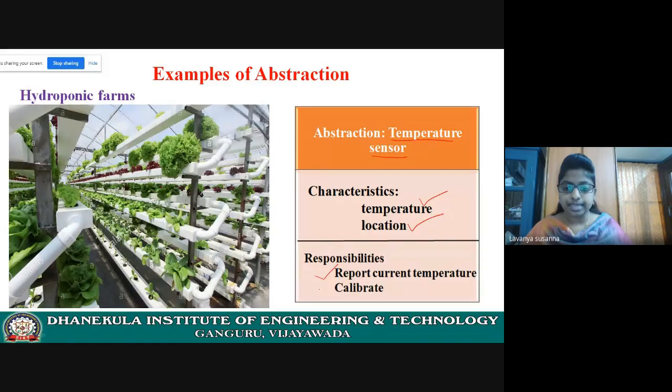The next responsibility is calibrate. Calibrate means adjust. First, you need to identify the temperature sensor. This is just an abstraction. Abstraction means you can see only the necessary details; you cannot see all the method implementations. This temperature sensor is a passive one. Why are we saying it is passive? Let us see it.